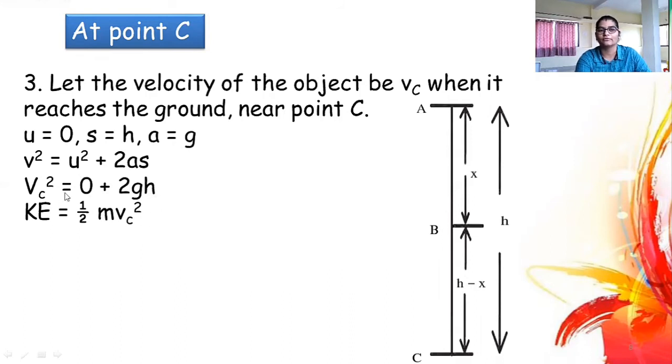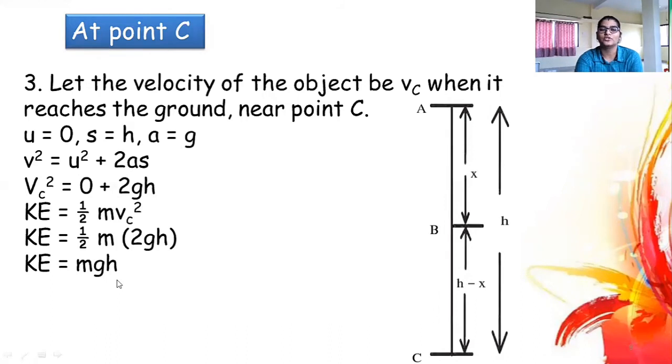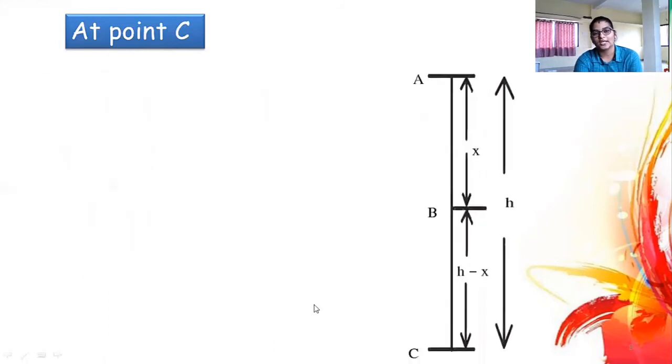Let's put the value of vc square as 2gh. Kinetic energy becomes half m 2gh. These two, in multiplication and division, will cancel each other, and therefore kinetic energy becomes mgh. So when the object is just reaching the ground, its kinetic energy is mgh.